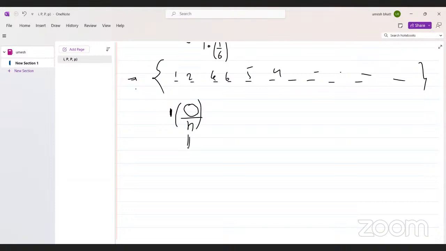Which is the probability of that one occurring? Which is what? 1/6. See this in the infinite case. Same as 2 occurring.